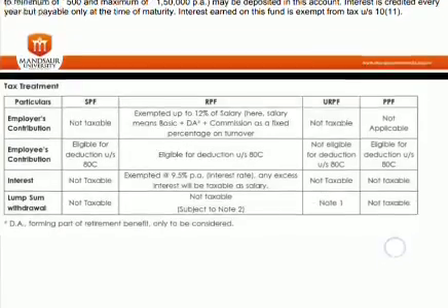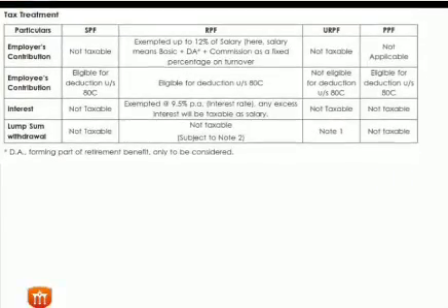Now the basic treatment of tax is as follows. In this table, you can see there are 4 columns, SPF, RPF, URPF, and PPF, and the rows cover the employer's contribution, that means the company's contribution, the employee's own contribution, the interest amount, and the withdrawal of the fund amount.